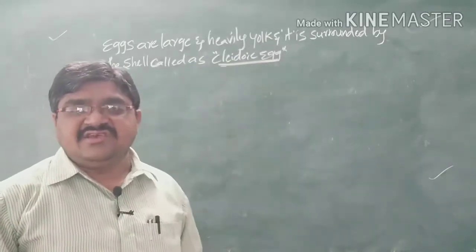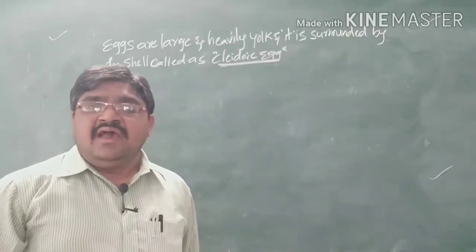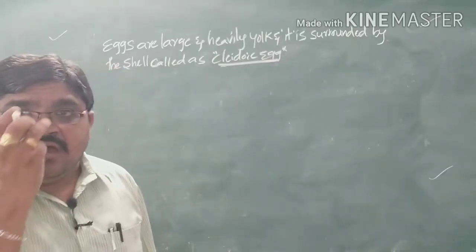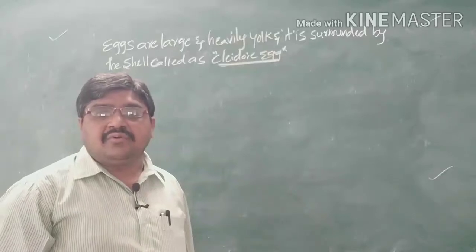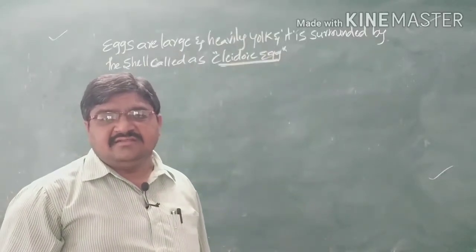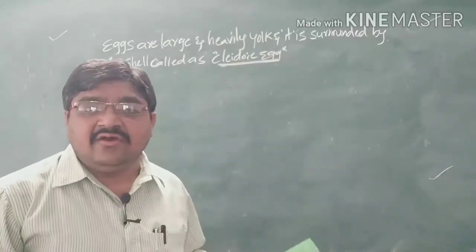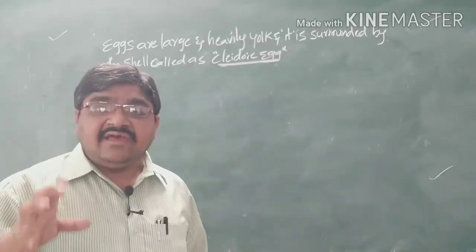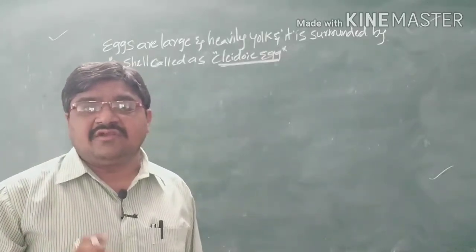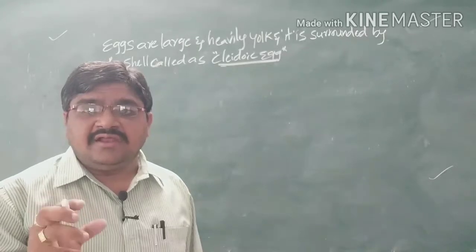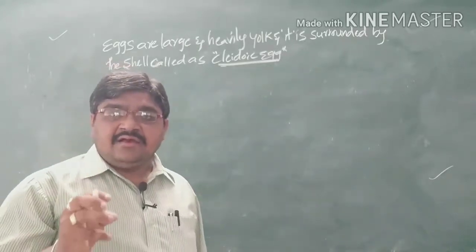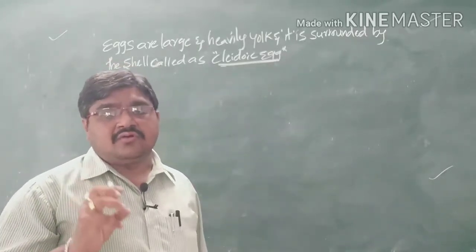So here fertilization is internal and the sexes are separated, and here they directly produce young ones. But here the eggs are large and heavily yolked. What does yolk mean? The yellow colored material present in an egg is called yolk.